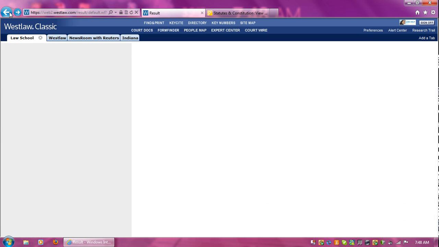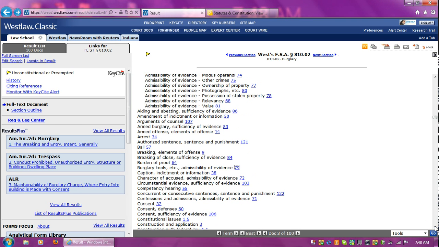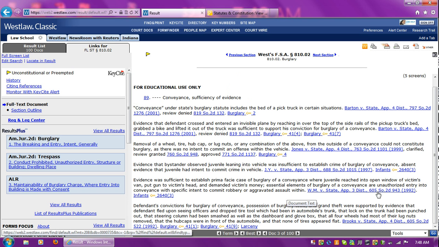Okay, so let's go back and continue down here alphabetically. Let's see if we come across something that might help us. A conveyance, because he's been charged with, sorry, he's not convicted yet, innocent until found guilty. He's been charged with conveyance. Okay, burglary of a conveyance. Let's go under here. That was note 89. Okay, here's some great cases.